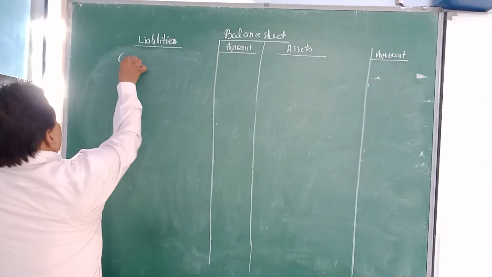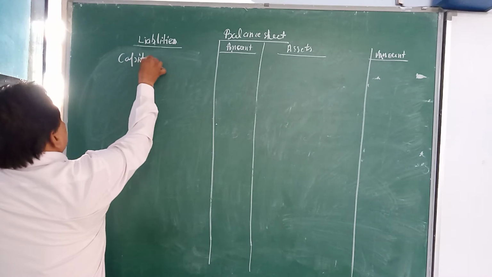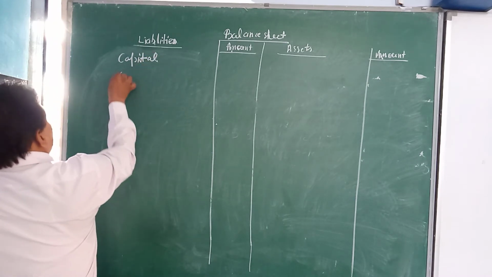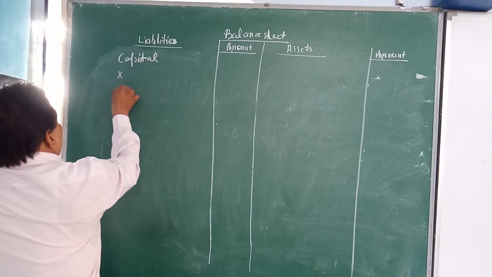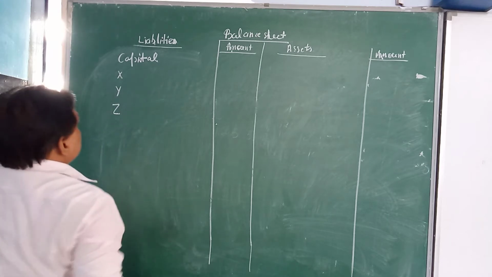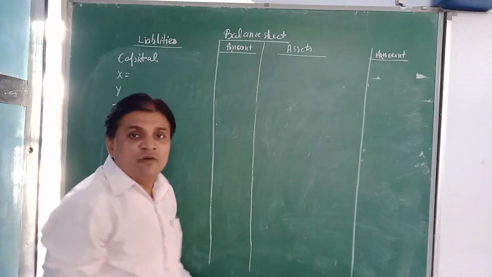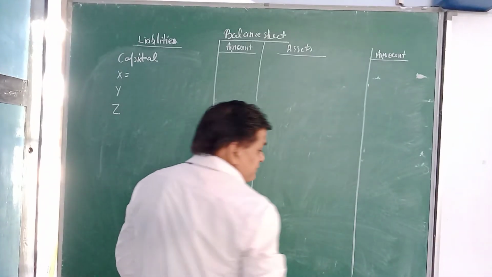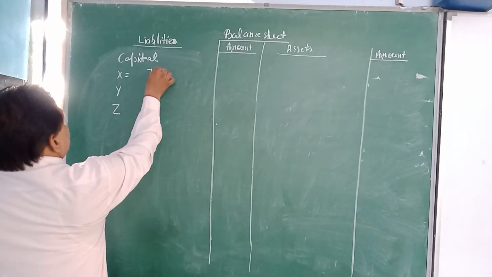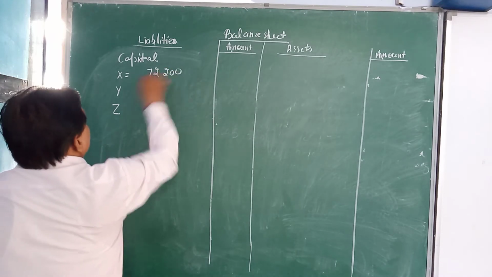Then we write capital X, Y and Z. X capital will be, transferred from the capital account, 72,200.